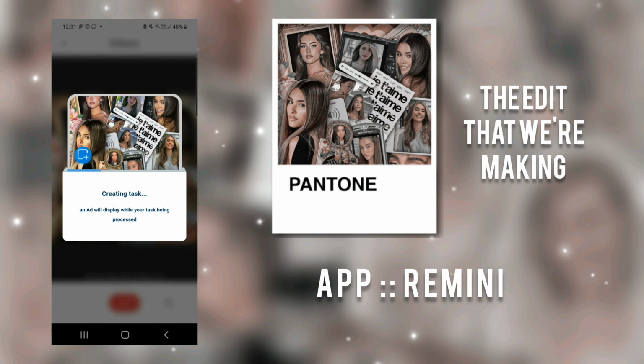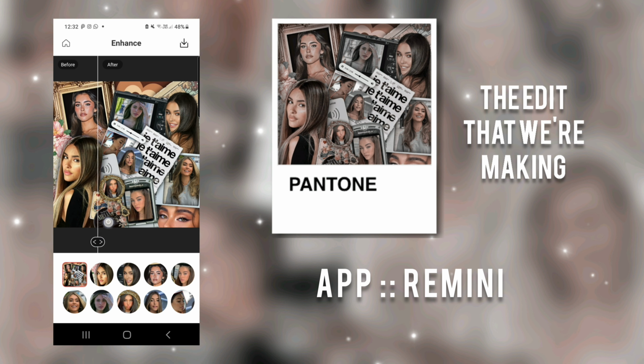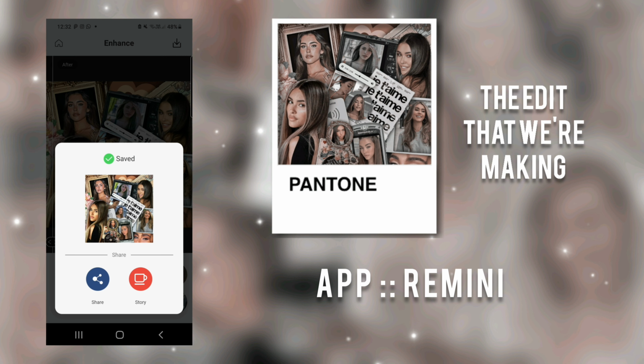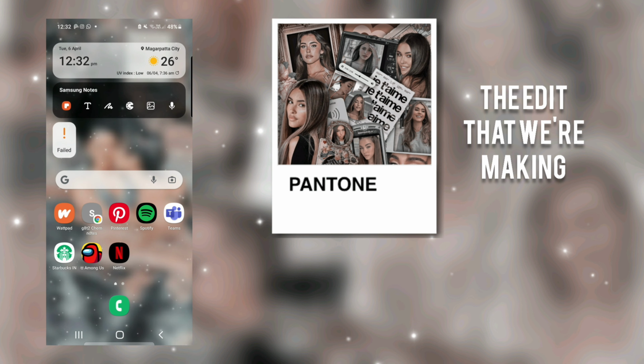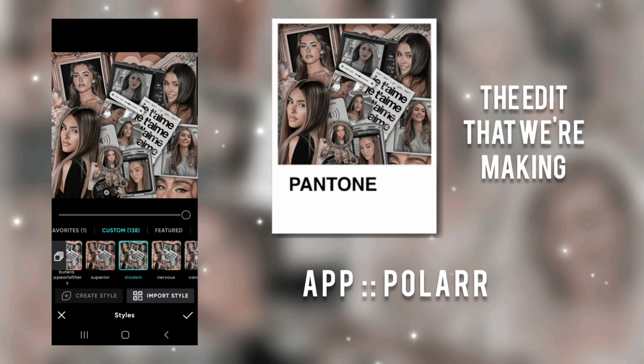Okay, now I'm gonna save this edit which I already have done, and I'm gonna put this into Remini. Okay, so I'm done clarifying it. Once it is done saving, we're going to go and apply a polar filter like this. It's so pretty. So yeah.